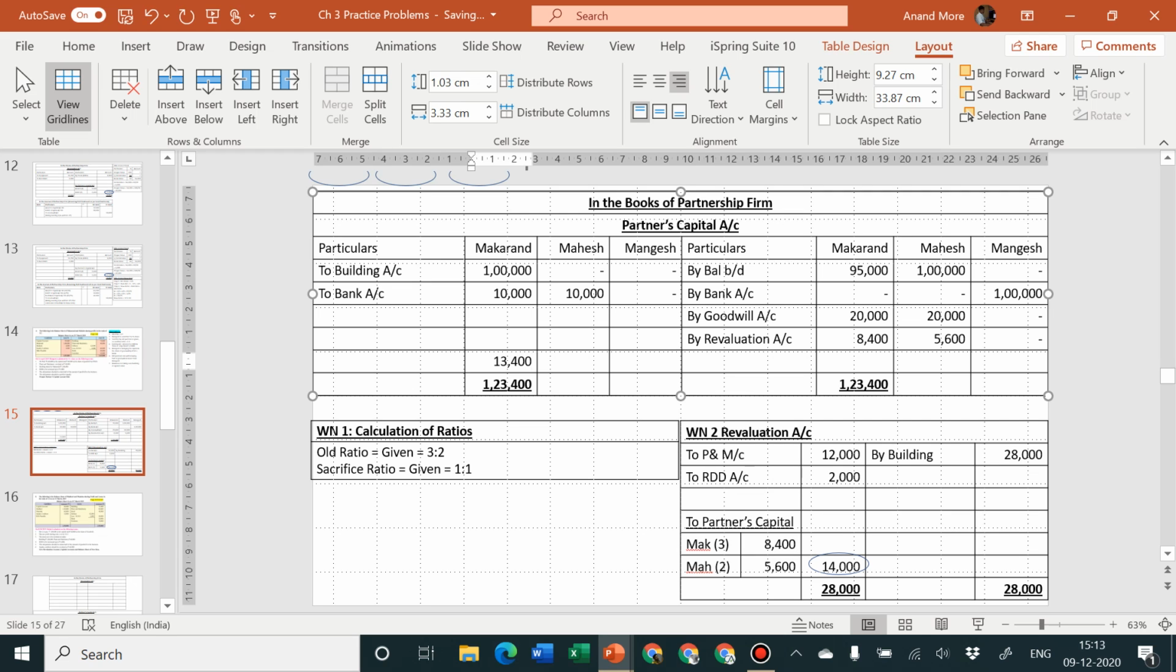Next point, 1 lakh plus 20 plus 5,600 is equal to 1,25,600, which I'm going to write here 1,25,600, and here it is 1 lakh, which I'll again write it here 1 lakh. Let us find out the balance. 1,25,600 minus 10,000 is equal to 1,15,600, and Mangesh is equal to 1 lakh. Okay.